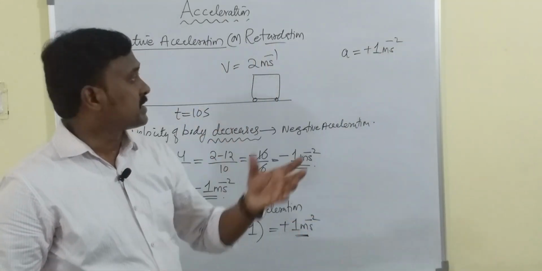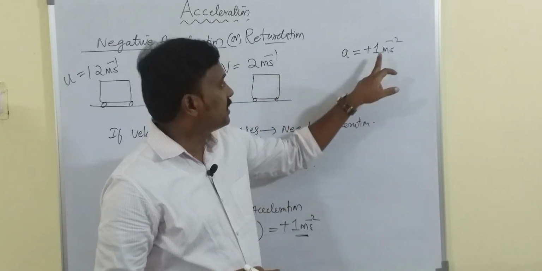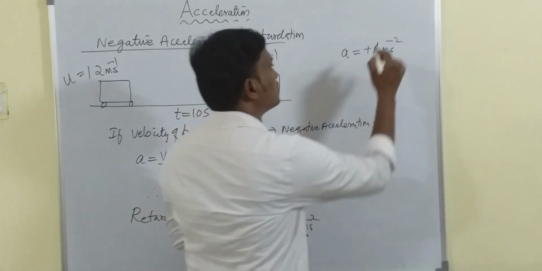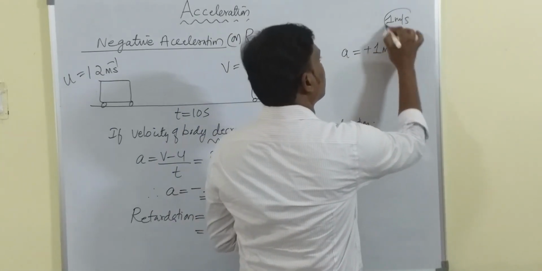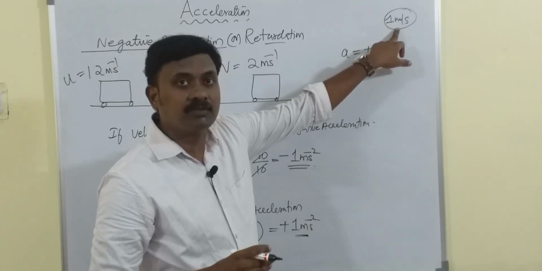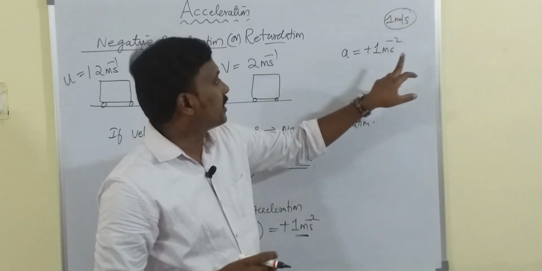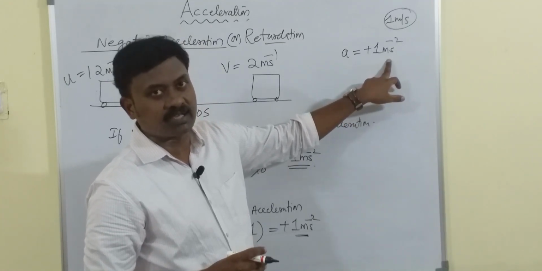What is the meaning of that? The velocity is increasing for every 1 second, but how much? 1 meter per second. The velocity of the body is increasing by 1 meter per second for every second. That is what we call 1 meter per second square acceleration.